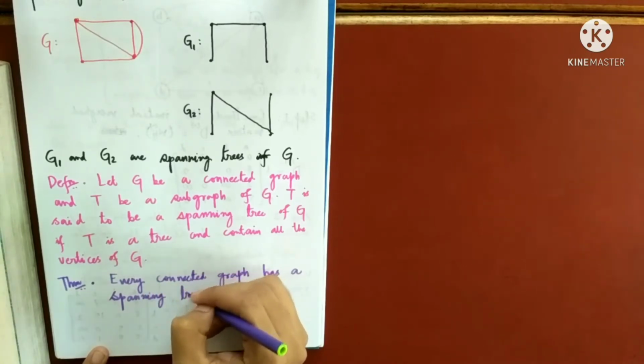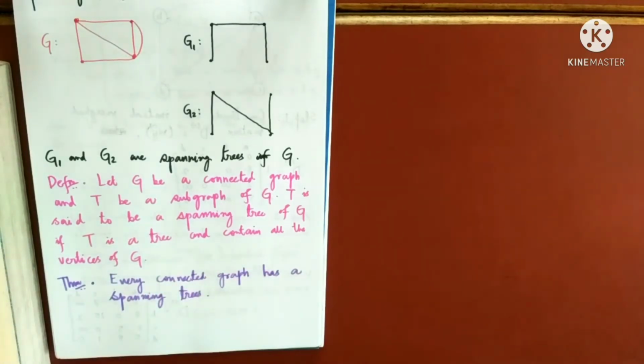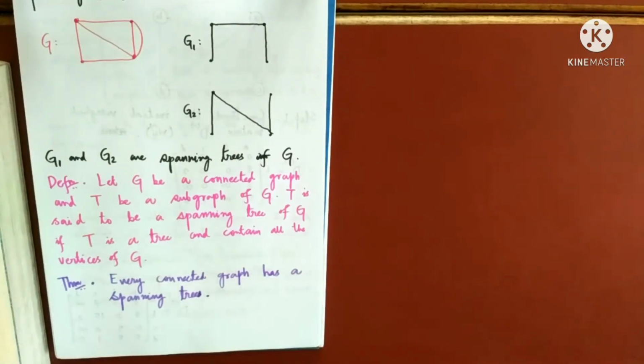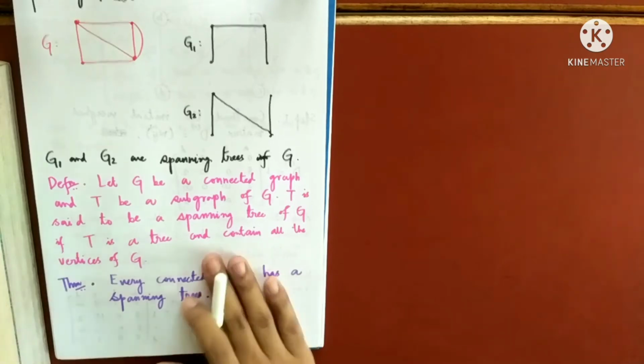You give me any connected graph, the spanning tree will definitely exist. As already mentioned, spanning trees are not unique. You can draw many spanning trees given a connected graph.